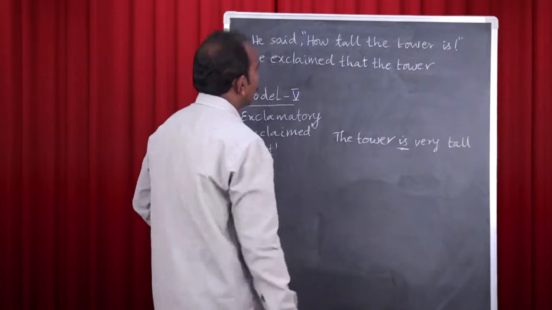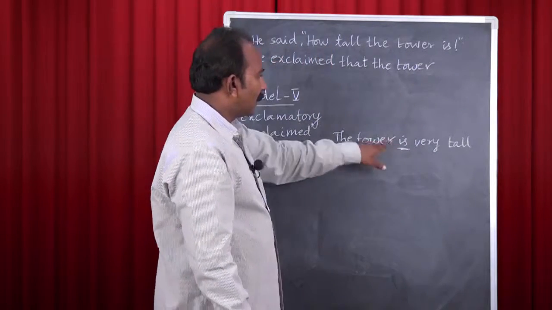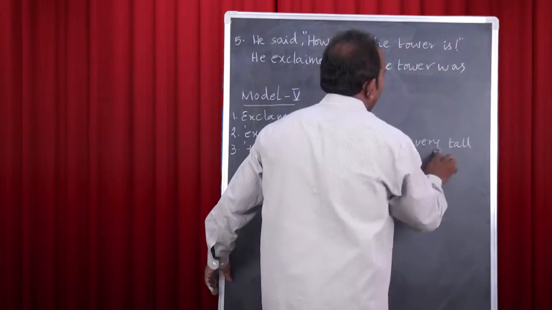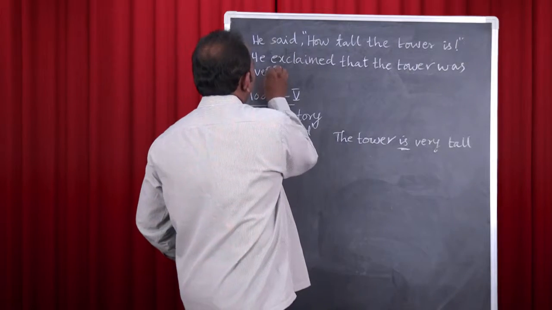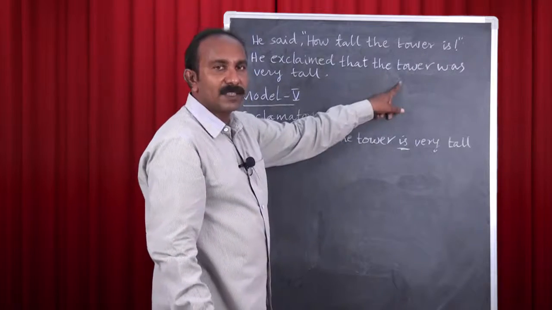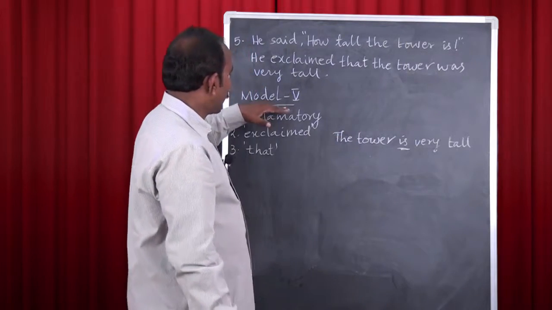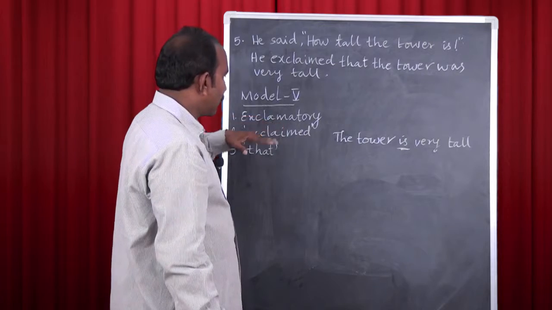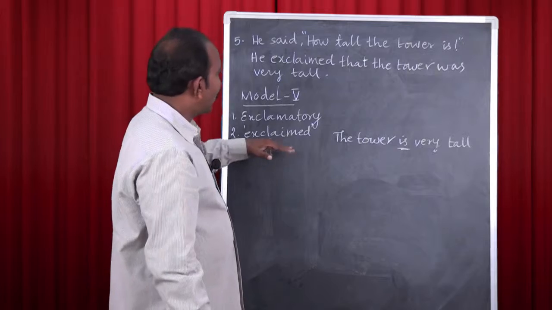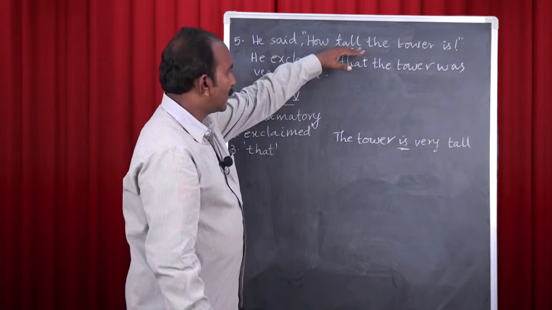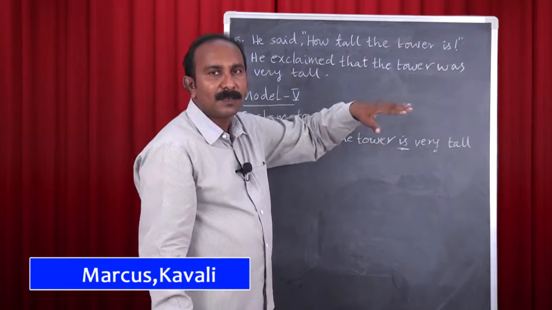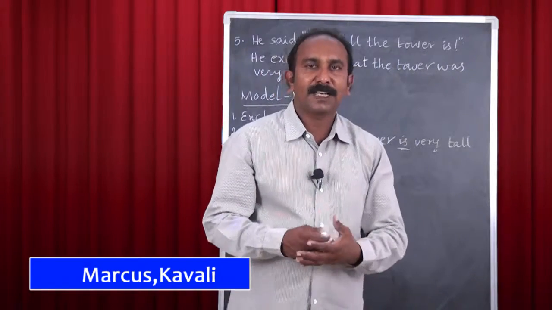And we have is, and the reporting verb is in past tense, and you know that is changed as was. The tower was, and the remaining part is very tall. He exclaimed that the tower was very tall. See this model 5? It is an exclamatory sentence, and exclaimed is used as reporting verb, and that is used as linking word, and this exclamatory sentence is changed into a statement.